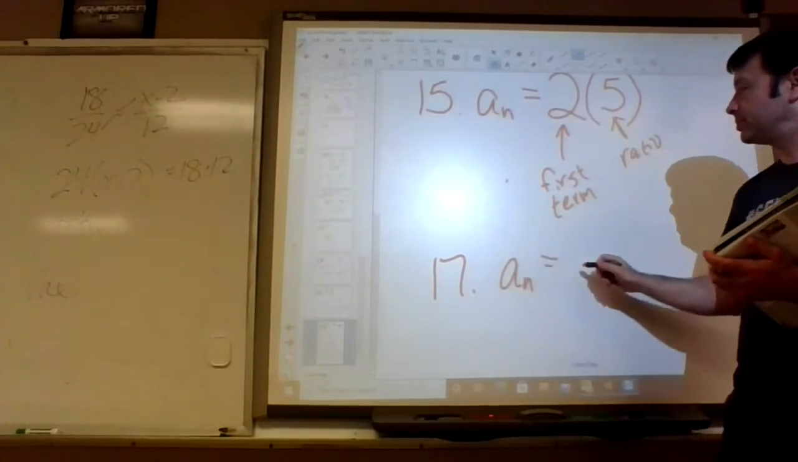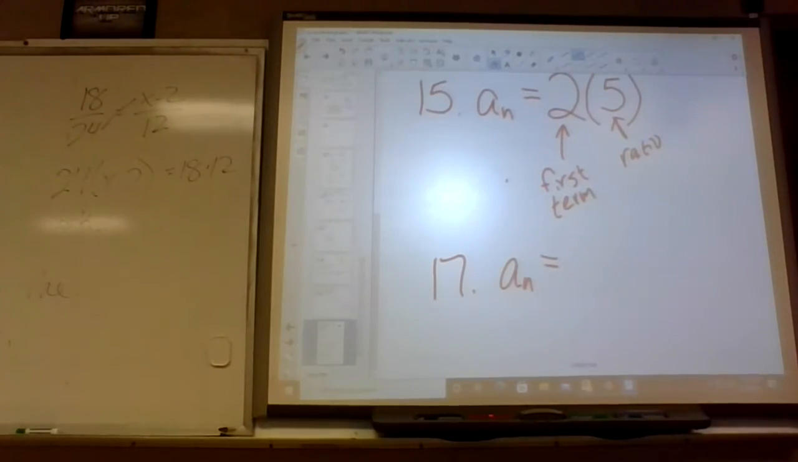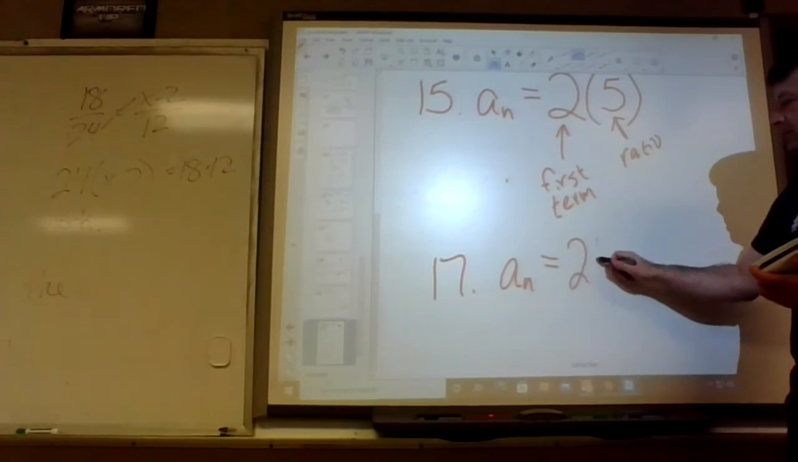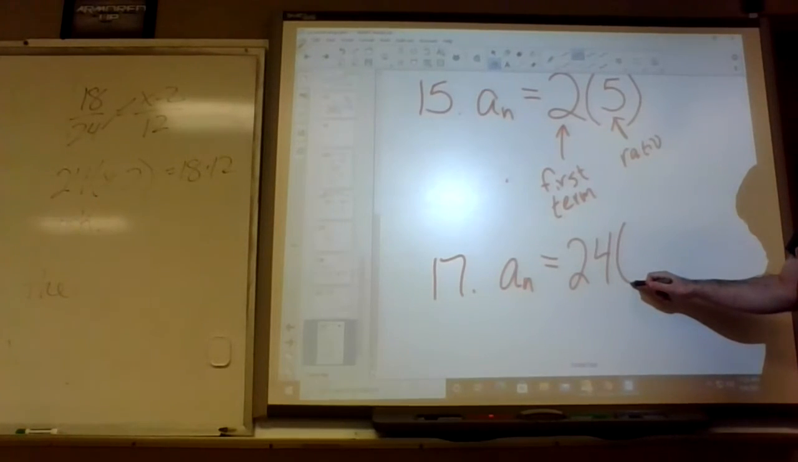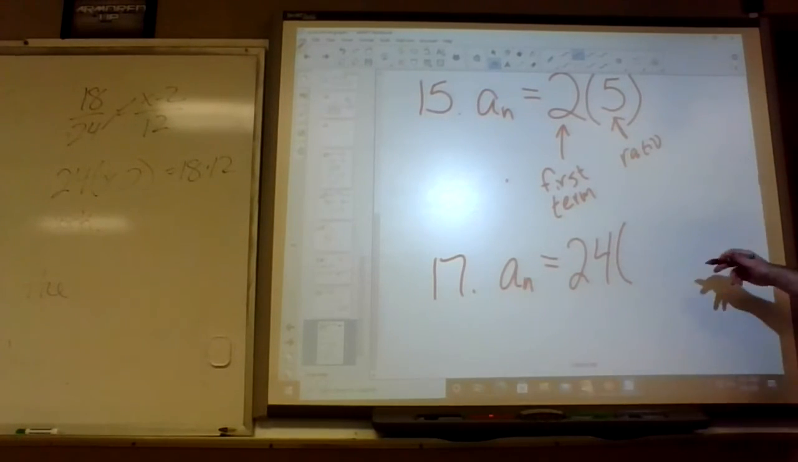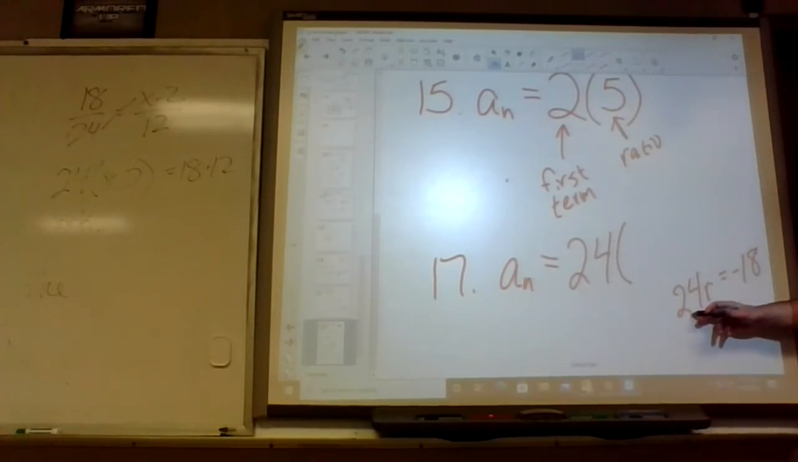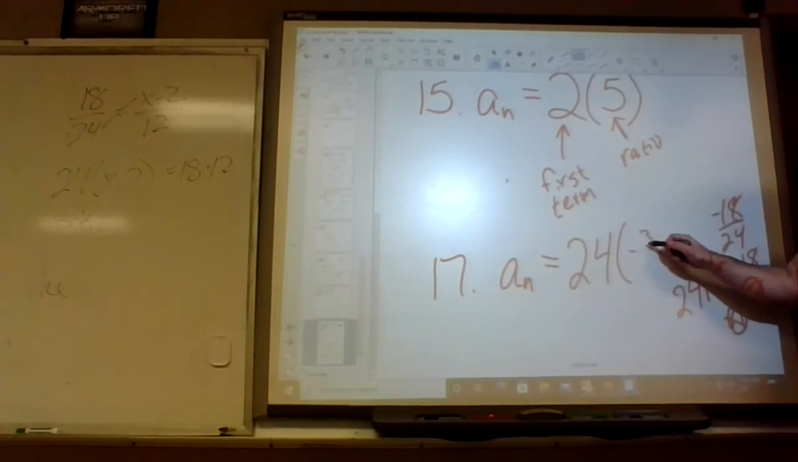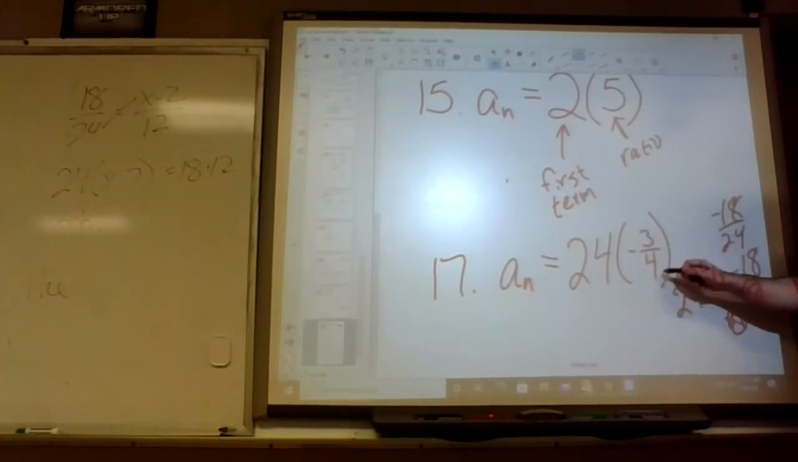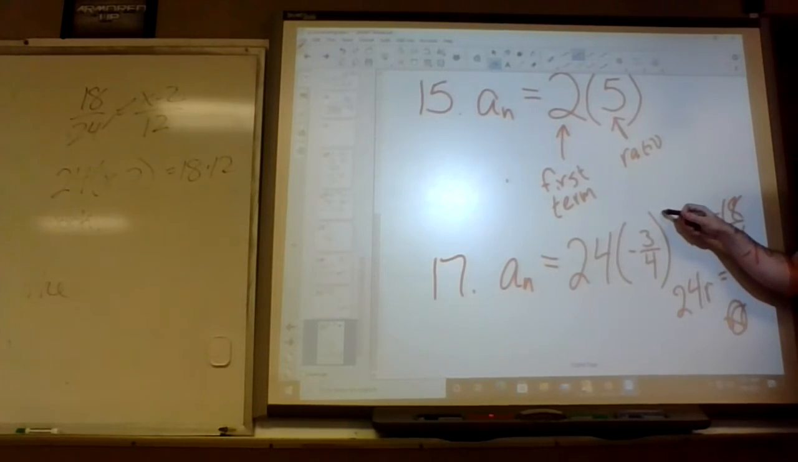A sub n equals, okay, you do the initial term, 24, times, what's the multiplier? Oh, we gotta figure that out. How do you get from 24 to negative 18? 24 times what equals negative 18? Negative 18 over 24, with the negative, is negative 3/4. So our multiplier is invisible on this one, but it was negative 3/4. And guess what else I'm gonna put? N minus 1.